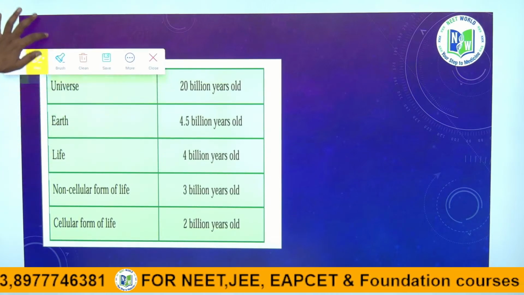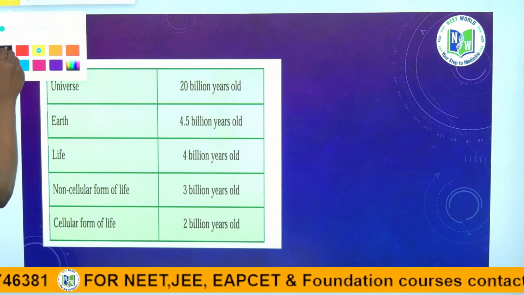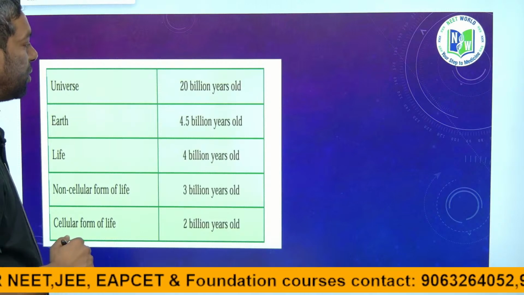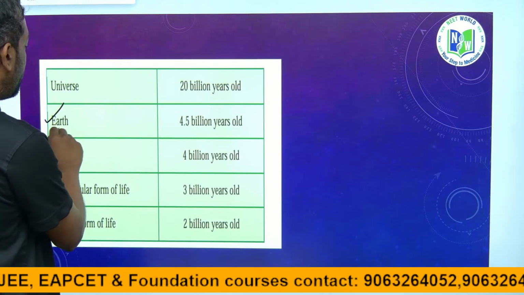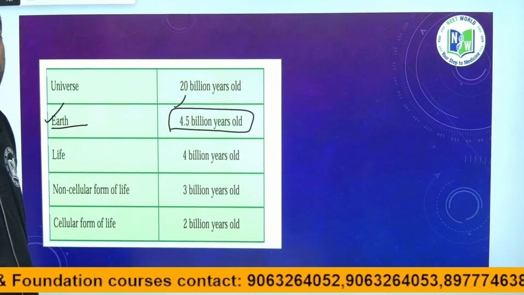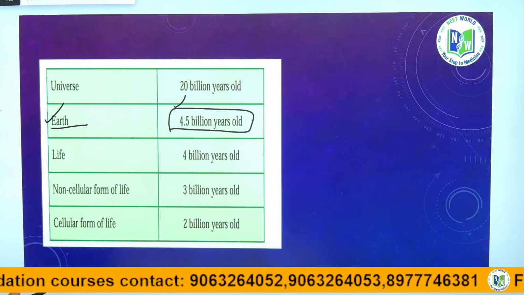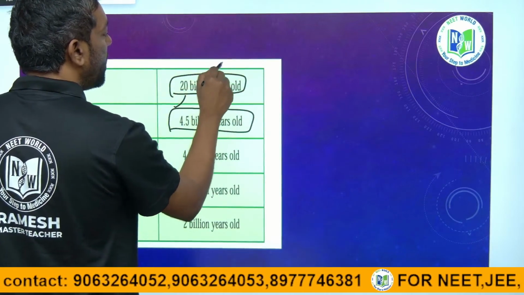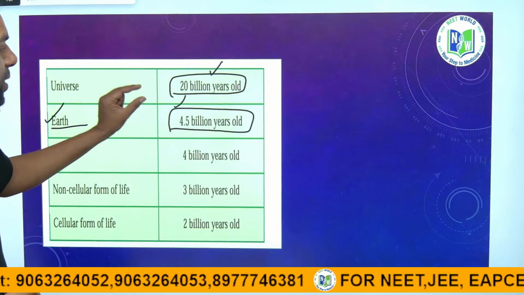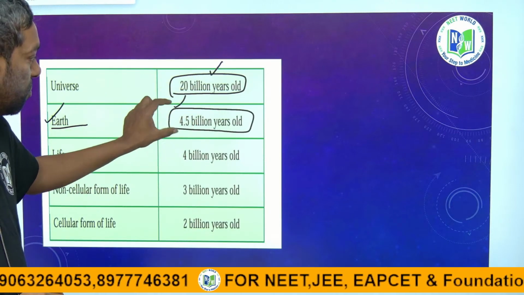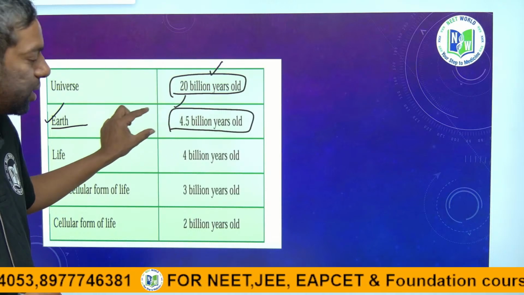Guys, this is the most important for the NEET exam point of view. They did ask in a previous year NEET question that the Earth formed 4.5 billion years ago. The universe developed 20 billion years ago, so the age of the universe is 20 billion years. The Earth formed 4.5 billion years ago.